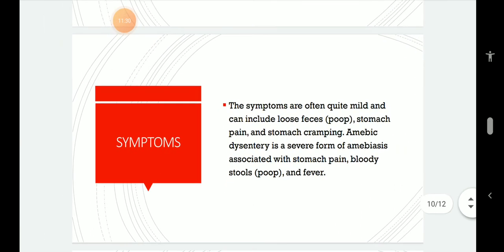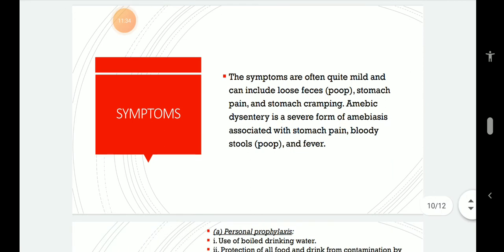Now coming to the symptoms related to the entamoeba, the symptoms are often quite mild and can include loose feces, stomach pain, stomach cramping. These are the common symptoms, whereas in case of amoebic dysentery you can also pass out bloody stools, and there is severe stomach cramp and pain and fever.